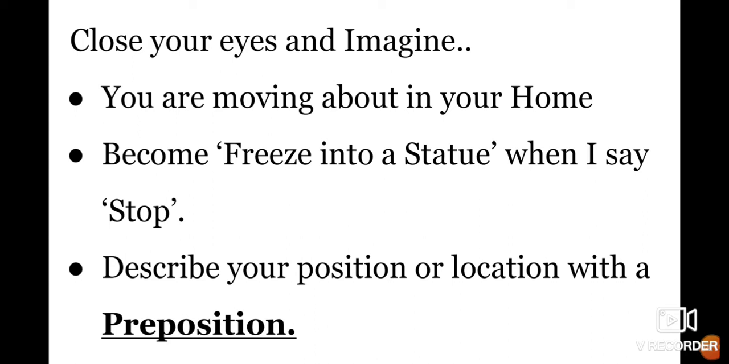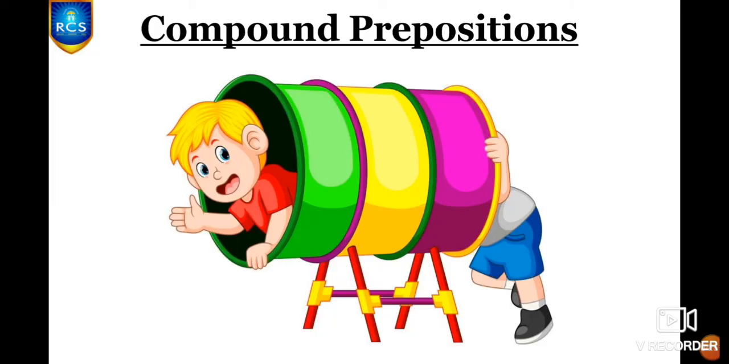You imagine that you are roaming here and there in your home. Now you just say stop. Okay? Now let me tell you one sentence. I am standing near the table. Yes? Are you all clear, children? And you have to do this activity by yourself. And after that, write sentences in your English note. And after completing it, submit it on grade 5 English Google Classroom. Clear, children? Yes. And now we are going to learn about compound prepositions.